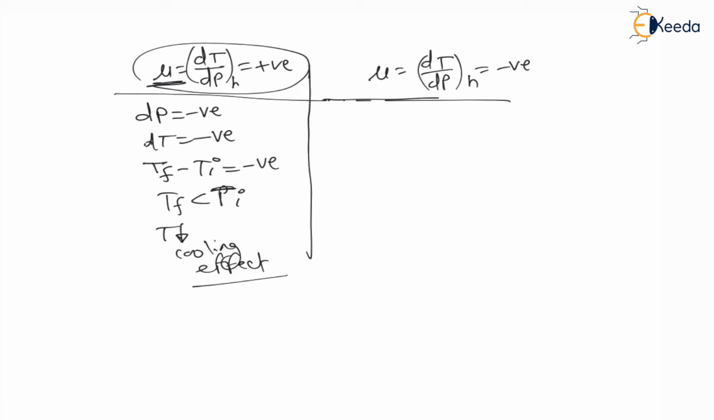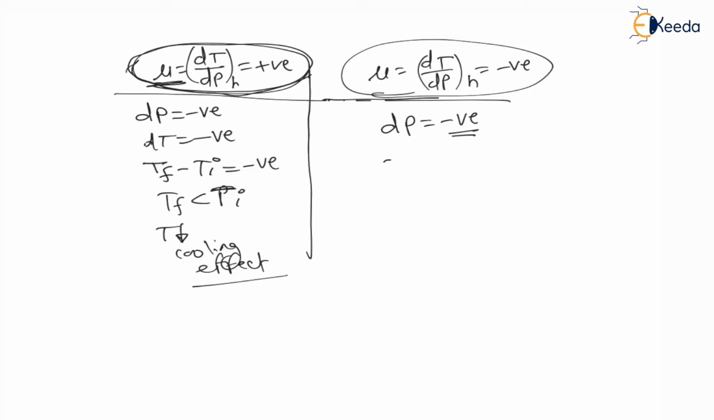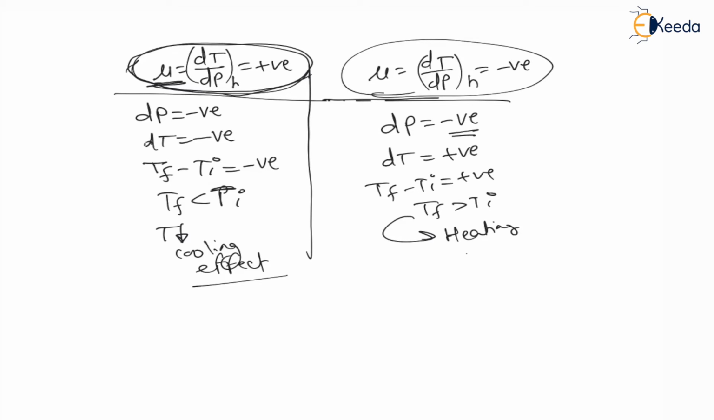Many times they are asking these values. When Joule Thomson coefficient is positive, what will happen? Temperature will decrease. Whenever Joule Thomson coefficient is negative, what will happen? See, due to throttling, change in pressure is always negative. Therefore here change in temperature must be positive. Positive by negative is negative. Therefore final temperature minus initial temperature is positive. Hence final temperature is greater than initial temperature. Hence here if mu is negative, then there will be a heating effect. Temperature is increasing means heating effect, and refrigeration is not possible.